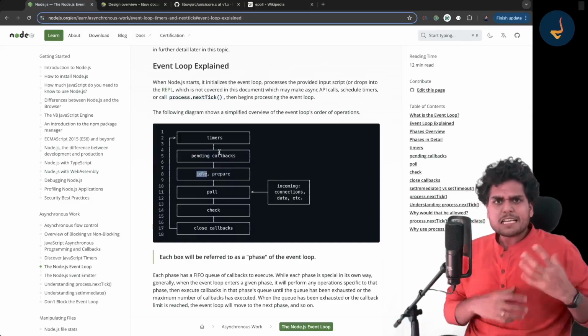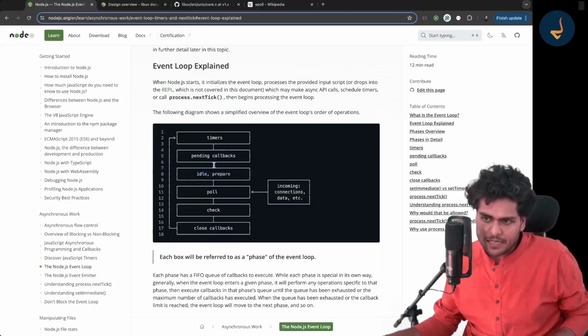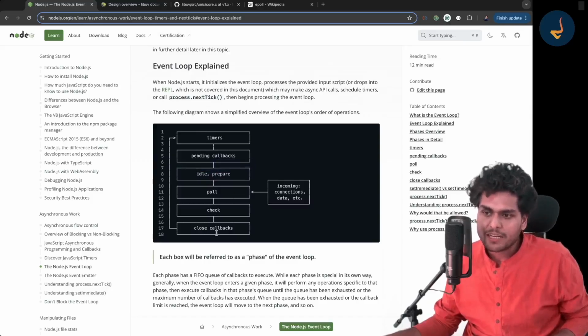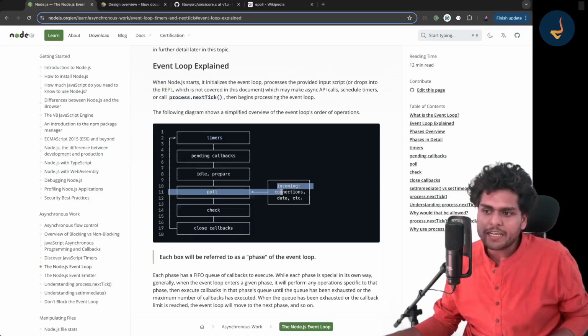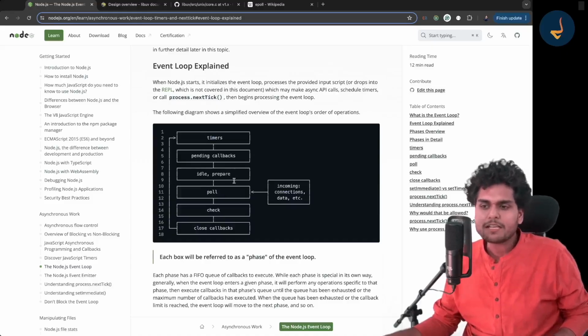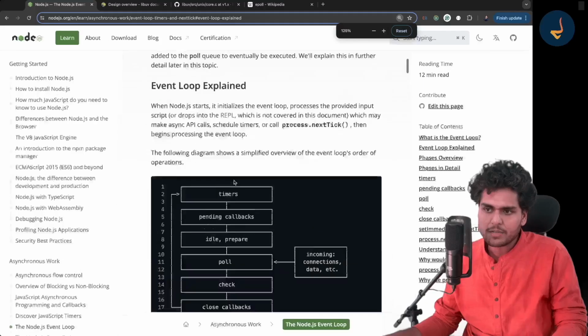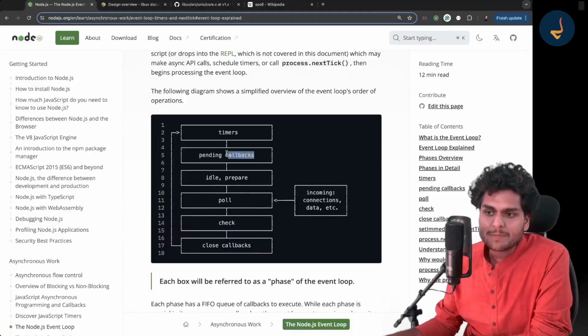So what are these 2 phases? If you see, these phases occur in a sequence: timer, then pending callback, then idle and prepare, then poll, then check, then close callback, and then this loop goes once again to the timers. Got it? And we already know that incoming connections, data, etc. come via the poll phase. We have already seen all this. Let me just zoom a little so that it is much more visible. We have not seen the pending callback phase and the idle prepare phase.